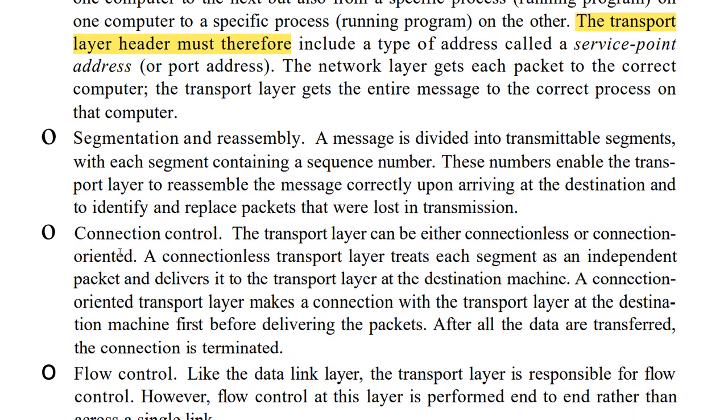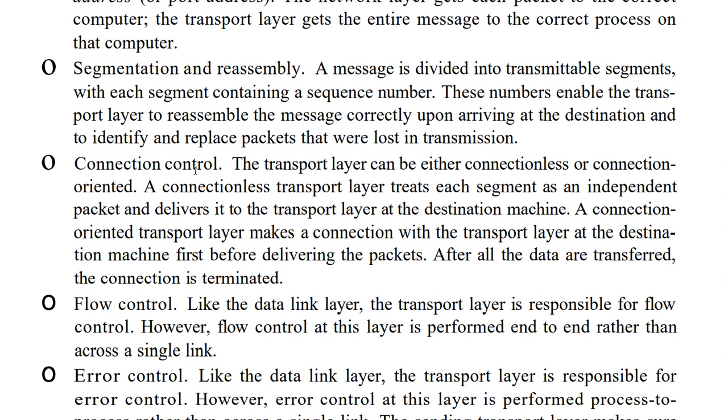Next is segmentation and reassembly: the entire message is divided into parts, and those are arranged again, which is known as segmentation and reassembly. Connection control means the connection should be maintained until the entire message has been received at the receiver side.